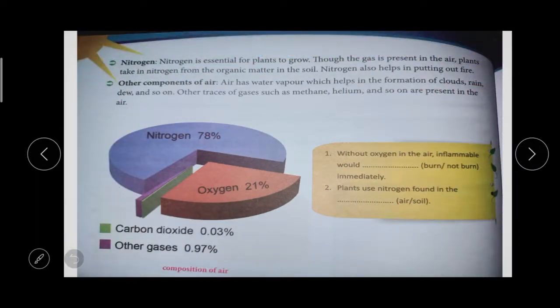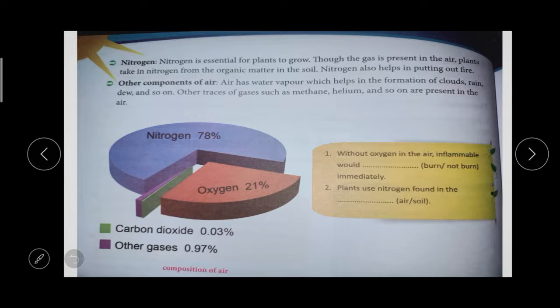Next one is nitrogen. Nitrogen is essential for plant growth. Though the gas is present in the air, plants take the nitrogen from the soil. Although it is present in the air, it is taken from the soil. Nitrogen also helps in putting out the fire. It works similar to carbon dioxide.